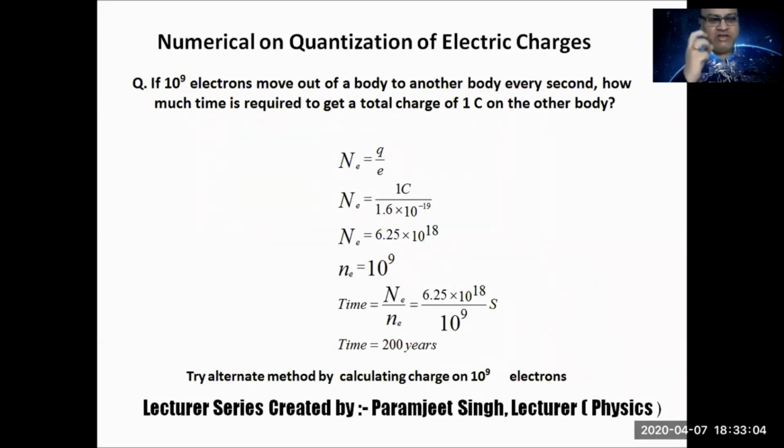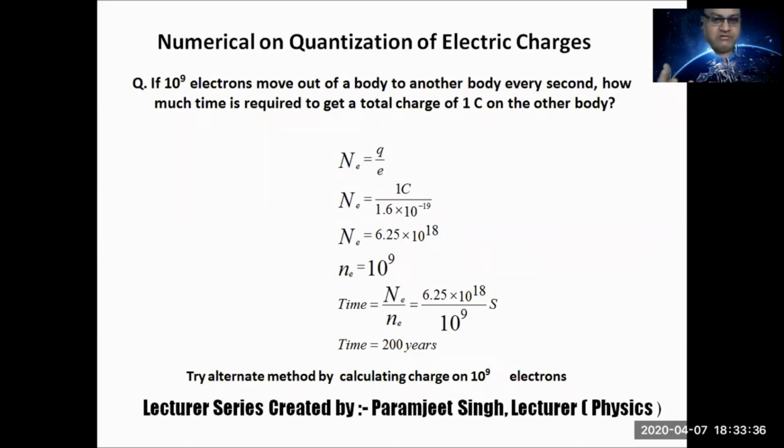They are strongly bound in the nucleus. It is not possible to remove a single proton from there. The only possibility is to remove the electron, and that too, the outermost orbit electron can be removed, which is comparatively free from the electrons of inner orbits. So this is very important to know the whole idea of charging, that is transfer of electrons.